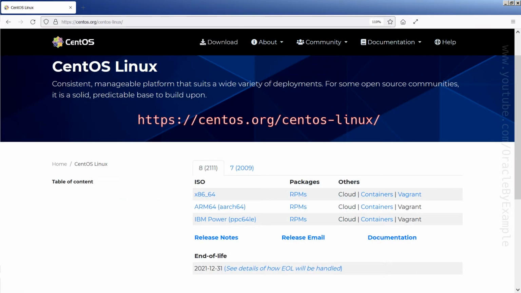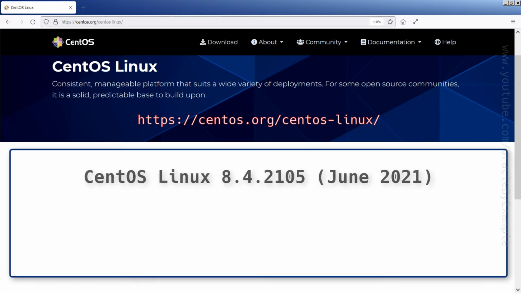Let us start with CentOS Linux. This year, CentOS Linux 8.4.2105 was released in June 2021. CentOS Linux 8.4.2105 is shipped with Python version 3.6.8.